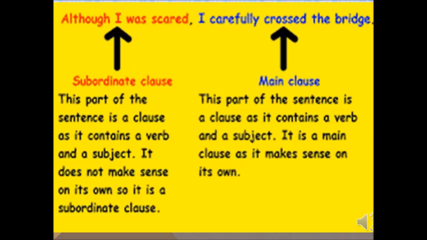Although I was scared: although is a conjunction, I was scared is a class. Again a class. I is the subject and was scared is the verb and predicate, right? So the class which has a complete meaning is called a main class, and the class which doesn't have a complete meaning is called a subordinate class. This is the difference between the main class and the subordinate class.